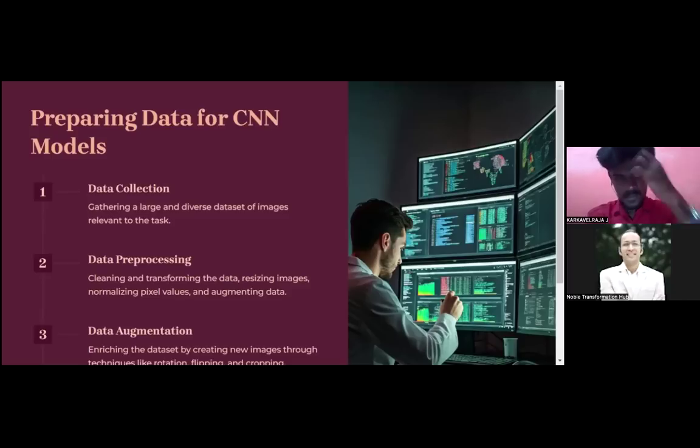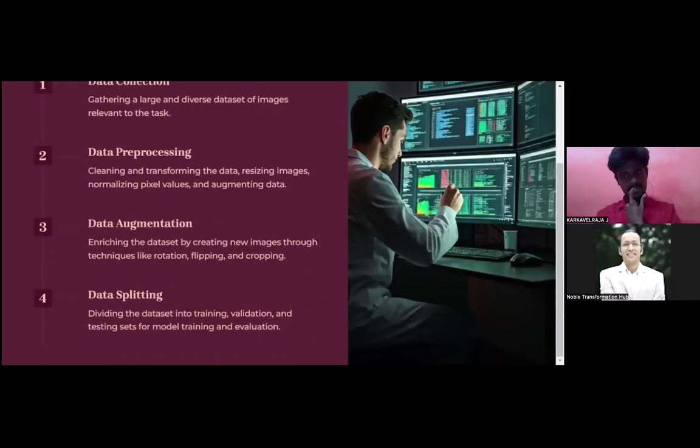Then data pre-processing: cleaning, transforming the data, resizing images, normalizing pixel values. Then we do data augmentation, enriching the data by creating new images through techniques like rotation, flipping, cropping. Then data splitting, dividing data into training, validation, and test sets for the model training and evaluation. So these are the processes that, in other ways, we use to collect numbers and different data, like for machine learning.